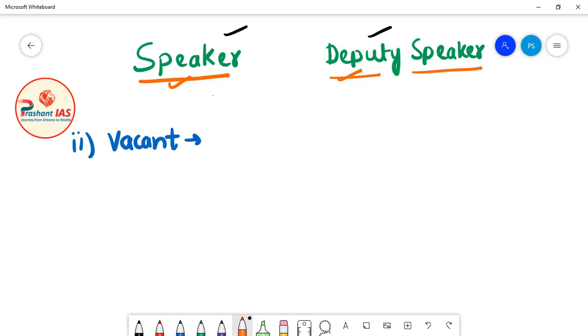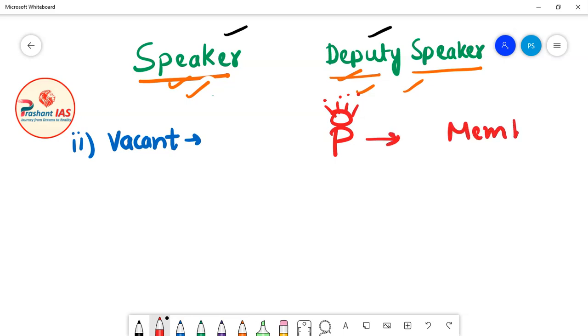If the office of speaker is vacant and there is a vacancy in the office of deputy speaker, then our question is who will act as the presiding officer of the house. In this case, the president of India will appoint one of the members of Lok Sabha to act as the presiding officer of Lok Sabha.